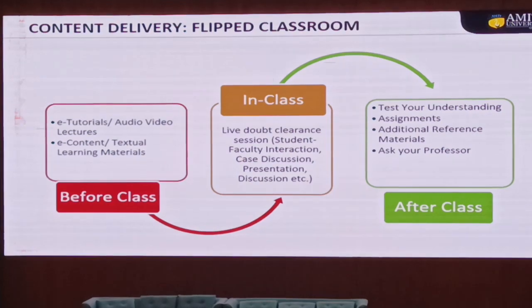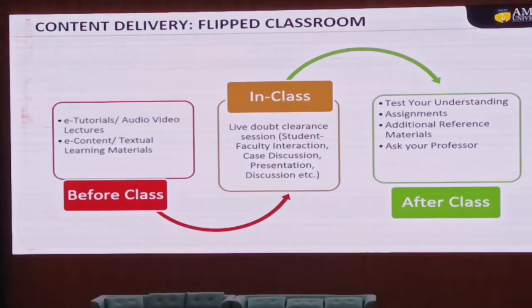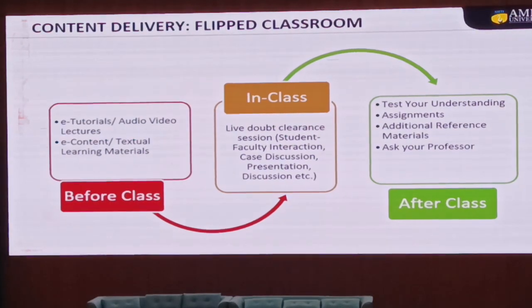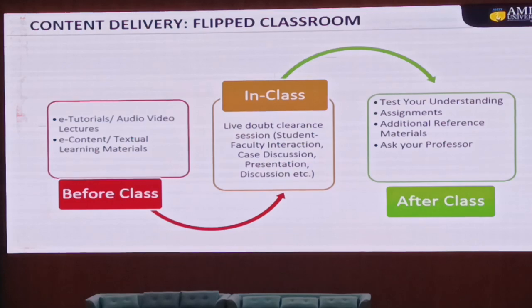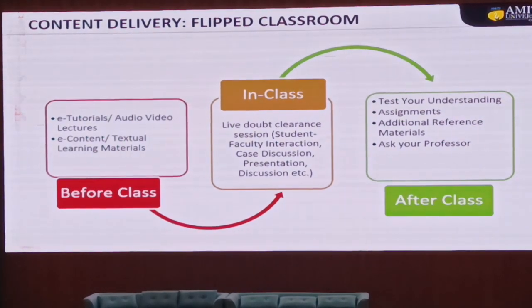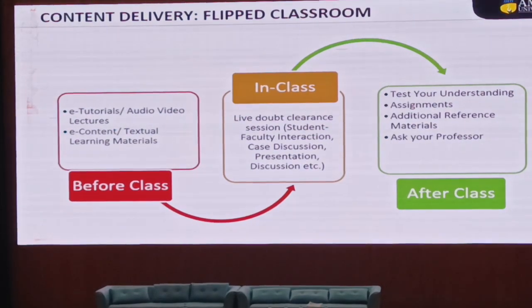Ask your professor is a very important tab you will find on Amigo, where you have to click. Once you click on that, you can compose a mail, and this mail goes directly to your faculty members who are related to your content, meaning your course faculty.